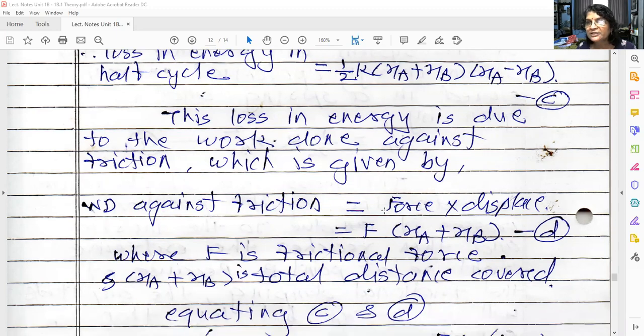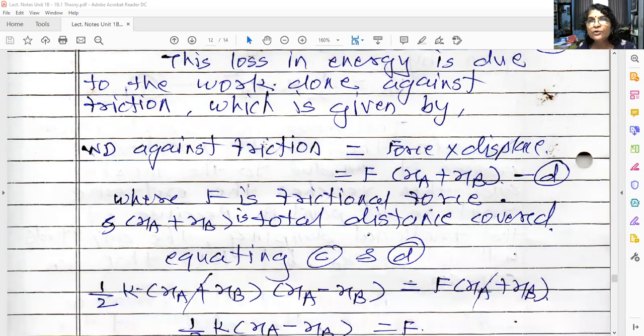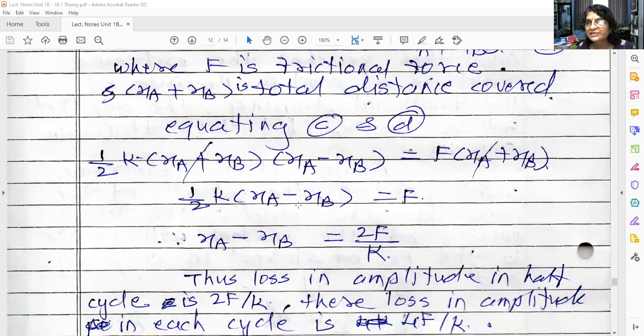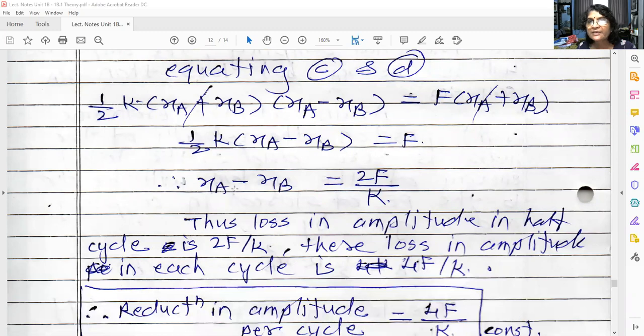Now these two must be equal, to convert the energy lost into work done against friction. So equating C and D, what we are getting? 1/2 k (XA plus XB)(XA minus XB) is equal to F into (XA plus XB). So these two terms will cancel out. What is remaining? 1/2 k (XA minus XB) is equal to F. So what did you get? XA minus XB is equal to 2F upon K.